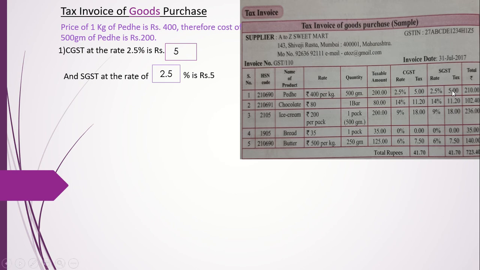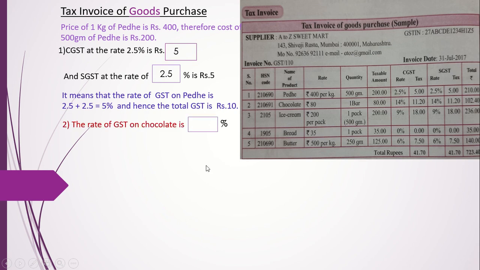So total GST becomes rupees 10. It means that the rate of GST on pedha is 5%, and hence the total GST is 10.